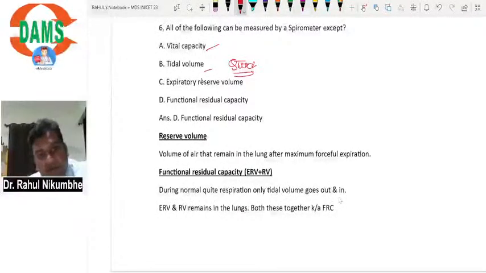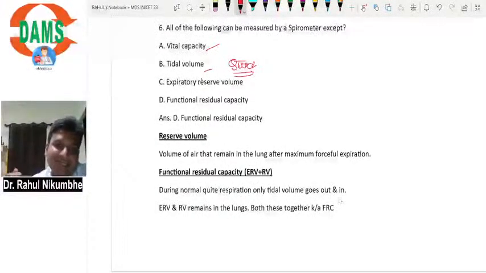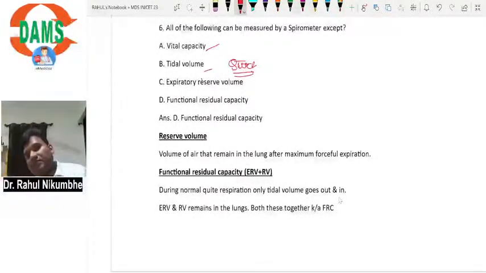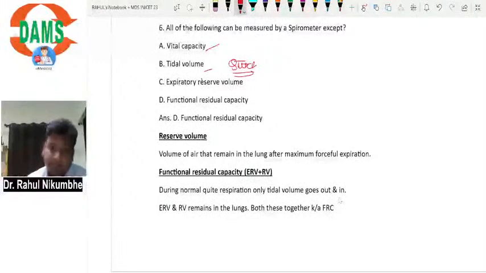Okay. Now after removal of expiratory reserve volume, some amount of air is always present in the alveoli, which cannot be removed from our lungs. If this air came out, then there would be collapse of all the alveoli. So some amount of air is always kept in the alveoli to prevent their collapse. It is called residual volume. This volume does not come out, so we cannot measure it, but it is present in the lung. Okay, so we cannot measure residual volume.